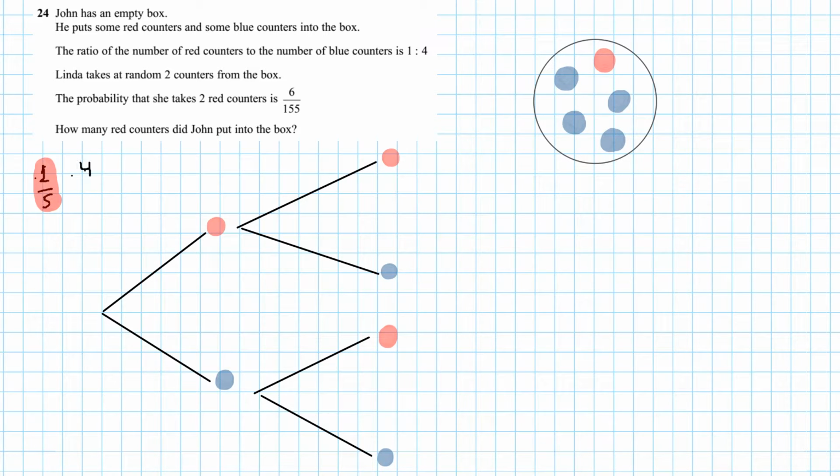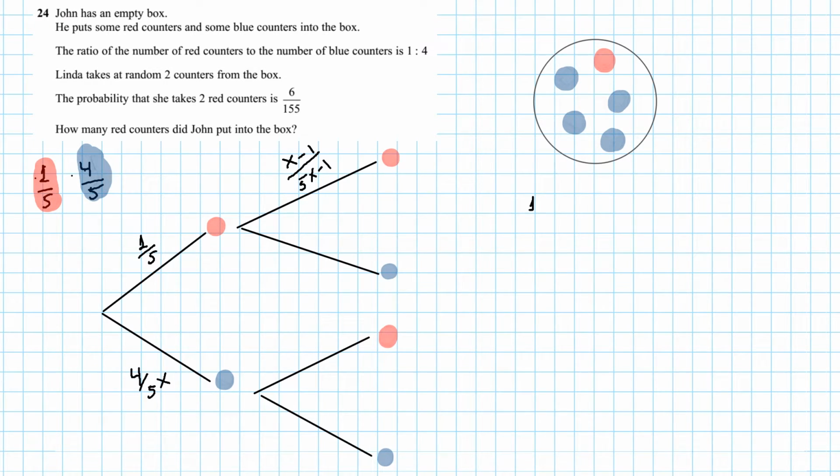The red probability is 1 over 5 and the blue is 4 over 5. Be focused now because I wanted to write the blue probability, but we don't need it, it's 4 over 5. We just need, when she takes 2 red counters and then the next time tries to get 1, x minus 1 and 5x minus 1. Why? Because we had 1 before and then she has 1 less.